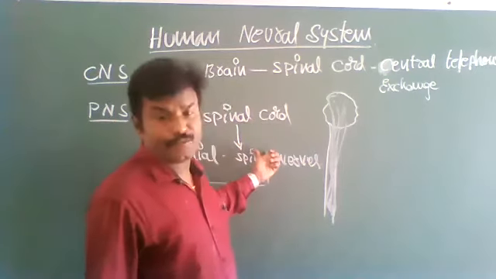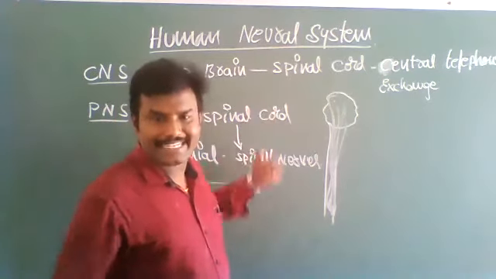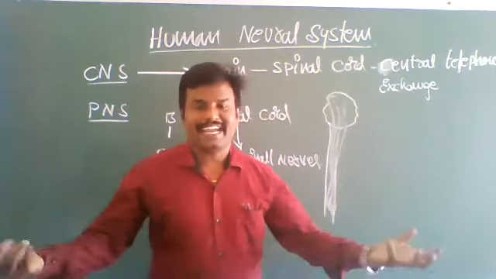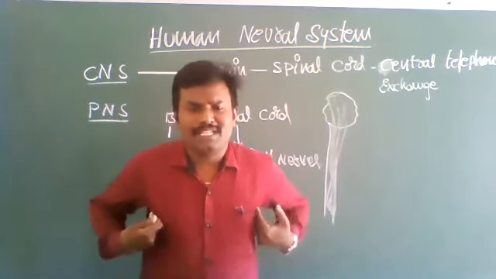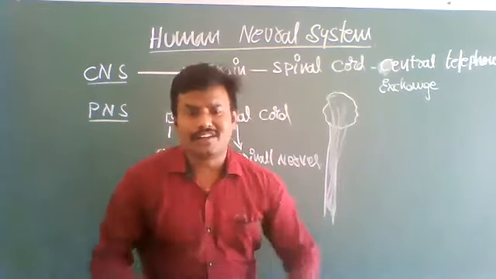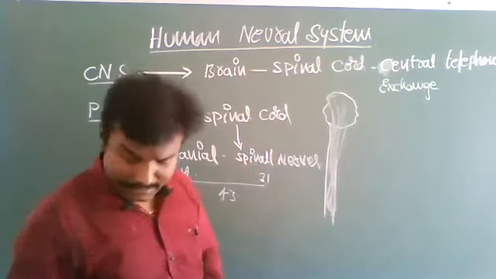There are 31 pairs arising from the spinal cord, connected to lower body parts: hands, abdomen, diaphragm, ribs region, etc.